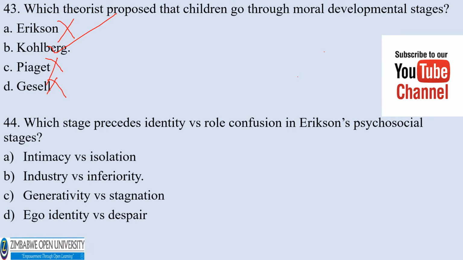Which stage precedes identity versus role confusion in Erikson's psychosocial stages? A. Intimacy versus isolation, B. Industry versus inferiority, C. Generativity versus stagnation, D. Ego identity versus despair. The correct answer is B.